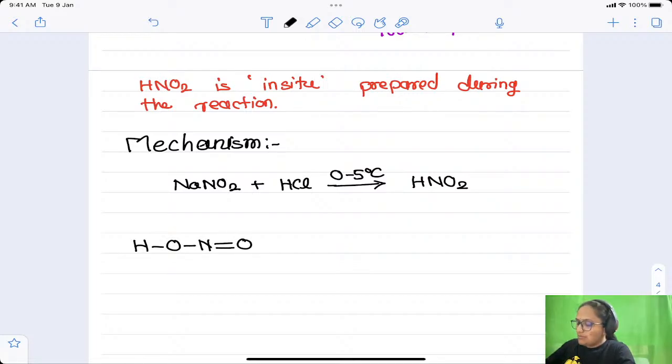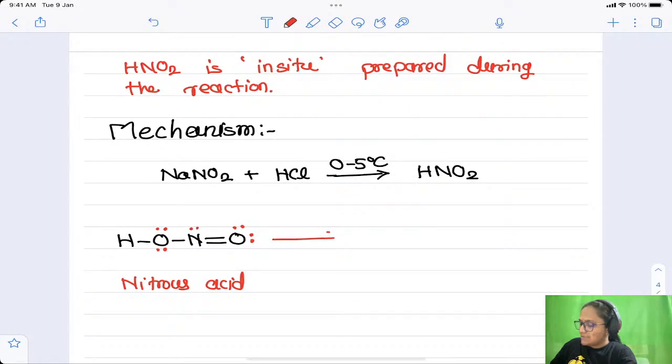Oxygen belongs to group number 16 and nitrogen belongs to group number 15. Oxygen attached to 2 lines has 2 lone pairs of electrons, and nitrogen attached to 3 lines has 1 lone pair of electrons, right? So this is HNO2, that is nitrous acid. Okay, so what happens further?